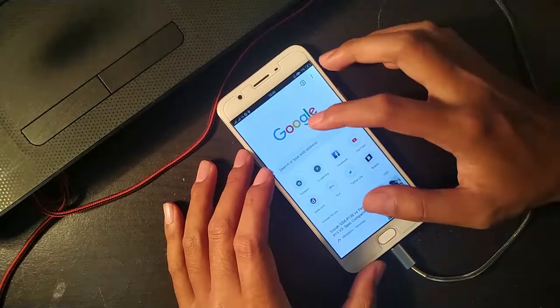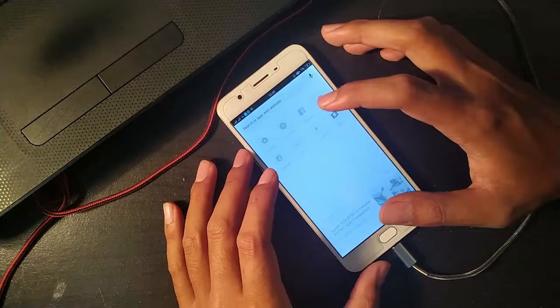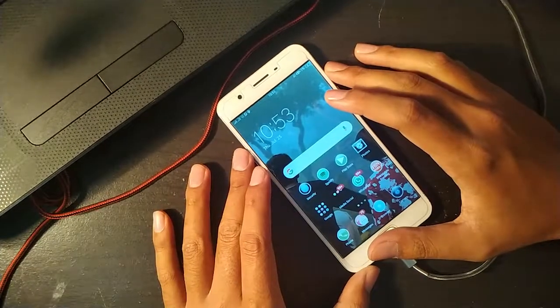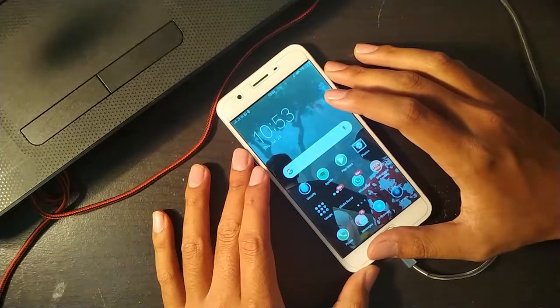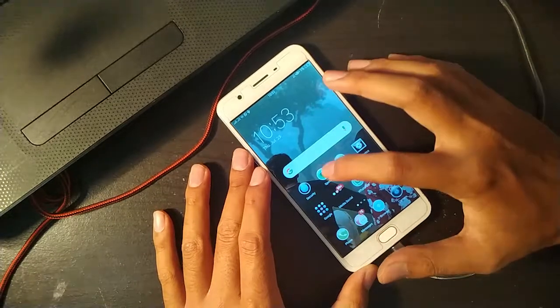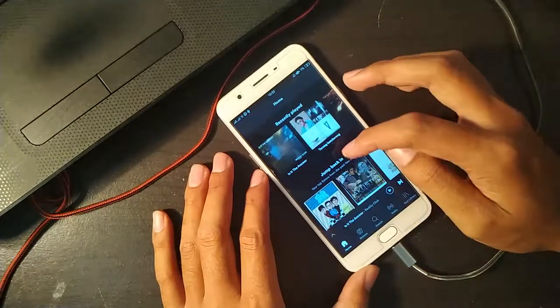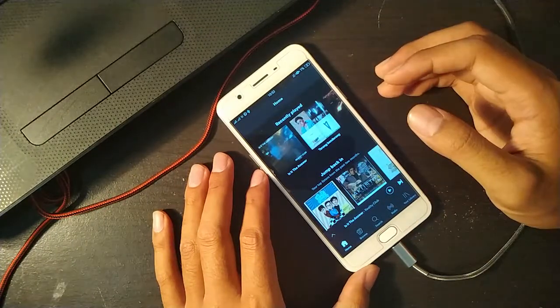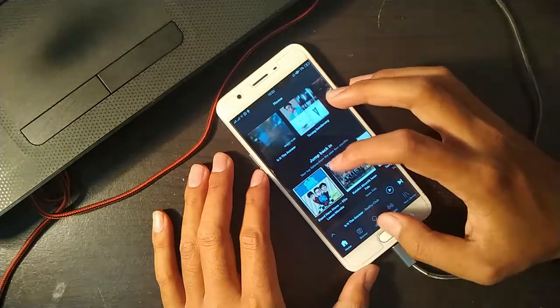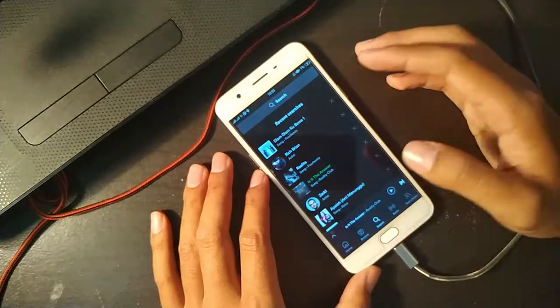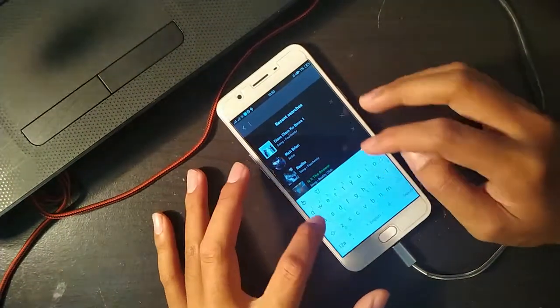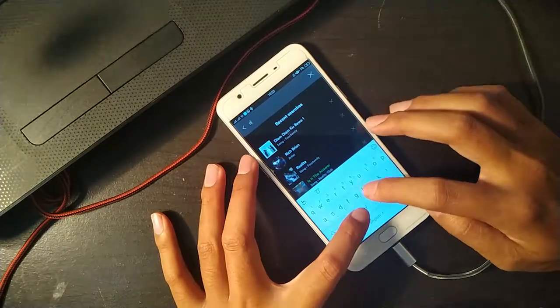In Google, we can search, and we can listen to music with the Spotify application. Press this Spotify. In this application, we can just look for the artist name. For example, Rich Brian.